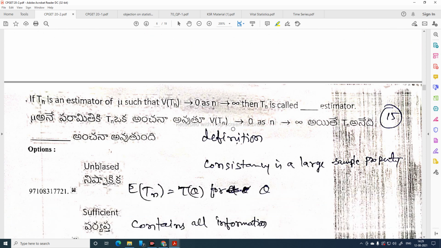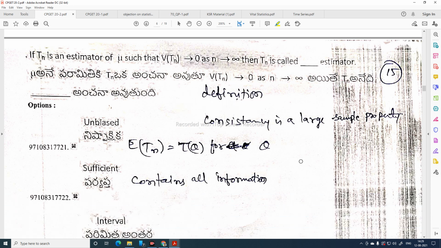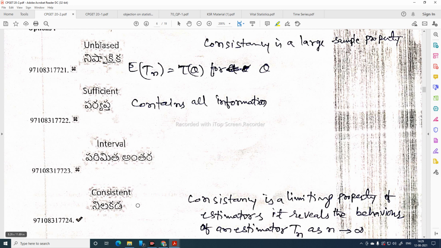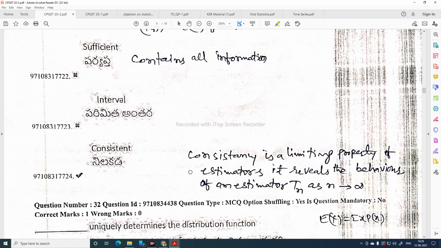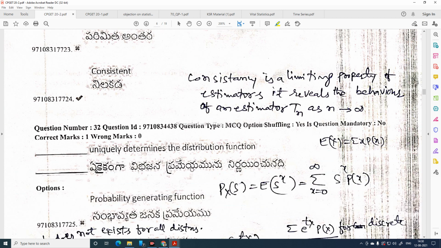If Tn is an estimator of theta such that variance of Tn tends to 0 as n tends to infinity, then Tn is called a consistent estimator. Unbiasedness is expectation of Tn equal to theta. A sufficient estimator contains all information. Consistency is a limiting property of estimators. It reveals the behavior of an estimator Tn as n tends to infinity.